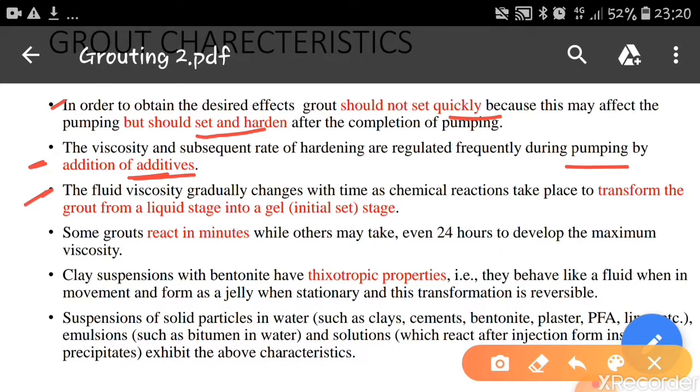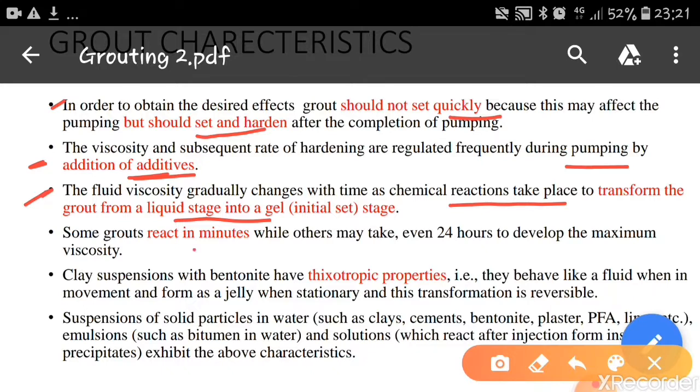The fluid viscosity gradually changes with time as chemical reaction takes place to transform the grout from a liquid stage into a gel stage. Okay, the viscosity depends on time because the chemical reaction is going to take place, that is the transformation from grout to form a gel.